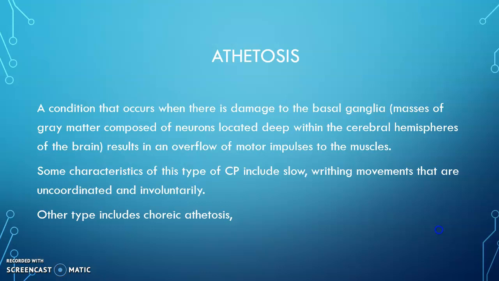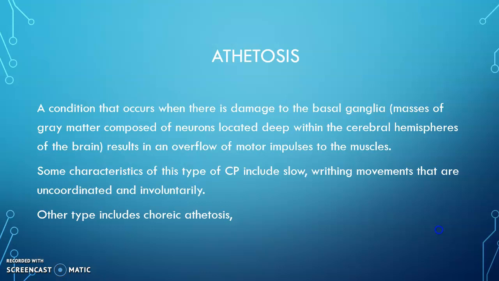So, if the basal ganglia is affected, the basal ganglia are the masses of gray matter composed of neurons located deep within the cerebral hemispheres of the brain, and they consist of different parts like substantia nigra, putamen, globus pallidus. So all those are there. If the damage also happens to the basal ganglia, then what we have is called athetosis,